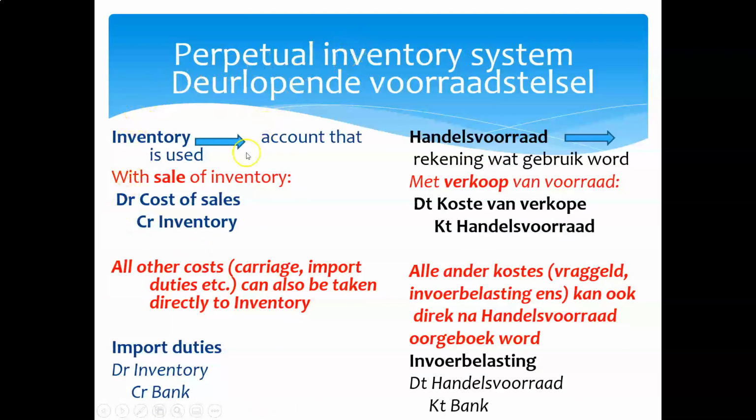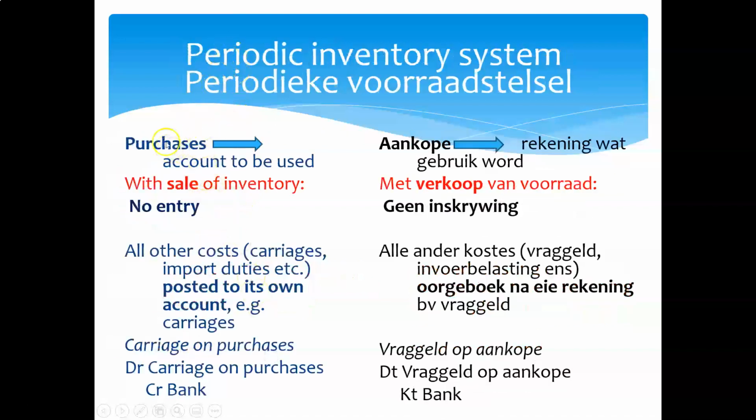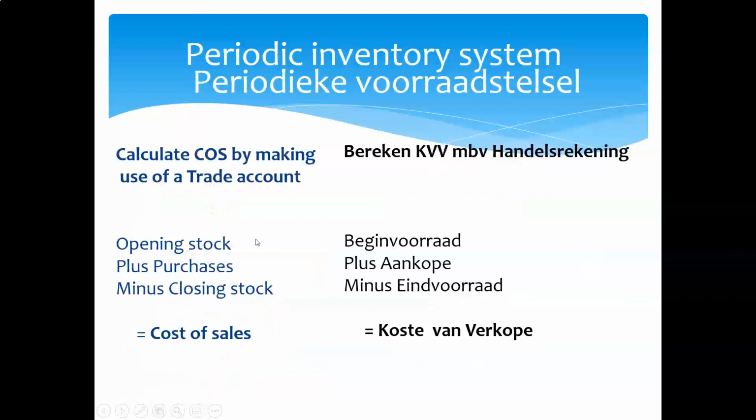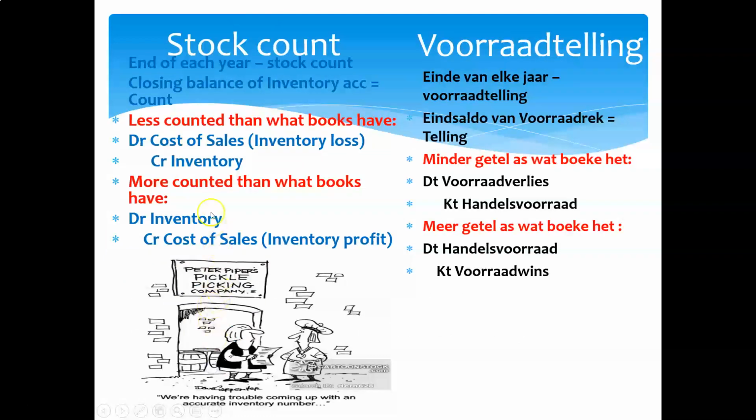Now, with the perpetual inventory system, we're going to update our inventory records as we go along. So with a sales transaction, we will debit cost of sales and we will credit inventory. So you can see clearly that we will have a cost of sales account right through the year in our books. With the periodic inventory system, we're going to put that into separate accounts. So we will have a separate account for purchases and for each and every purchase-related cost. And at the end of the year, all those accounts will be transferred to a newly created cost of sales account. So cost of sales again: opening inventory plus purchases plus purchase-related cost less closing inventory.